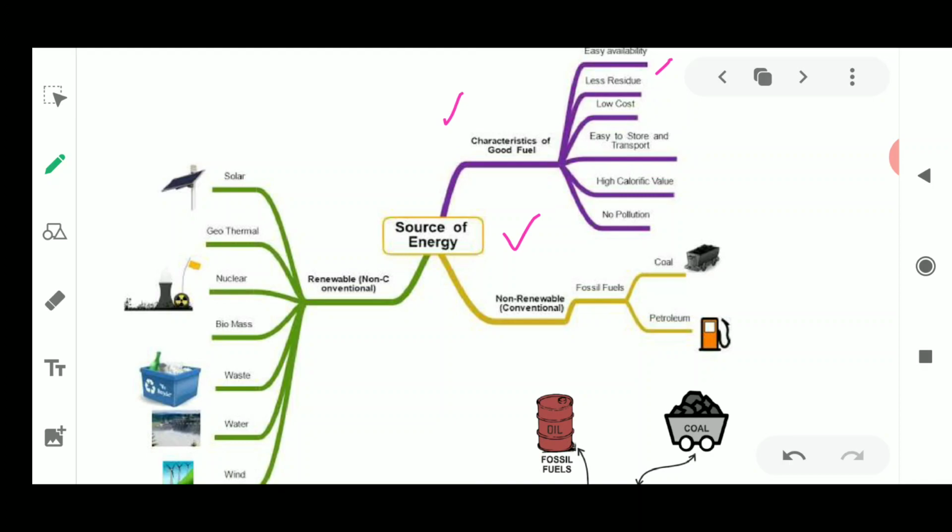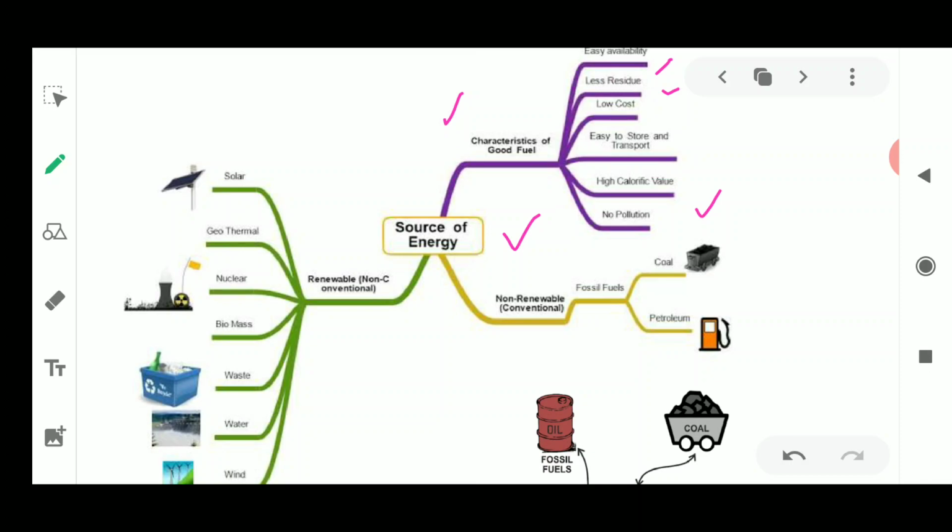A good fuel has certain characteristics: easy availability, less residue, meaning no wastage is formed, low cost, easy to store and transport, a high calorific value, and no pollution. This is all about the characteristics of good sources of energy. We'll discuss this in detail later.